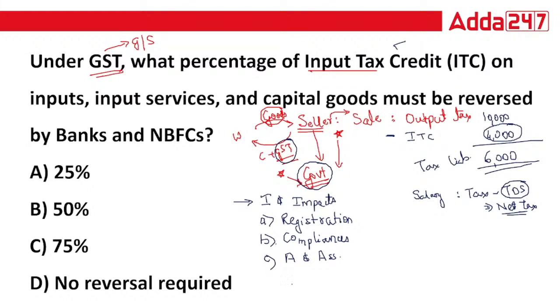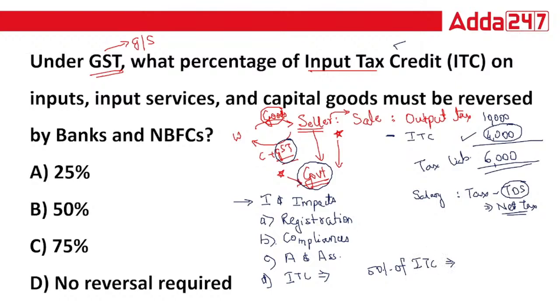Okay, and the final one is your ITC. Under ITC, generally in your business you can take the full amount of ITC, but banks and NBFCs are allowed to take only 50% of ITC.